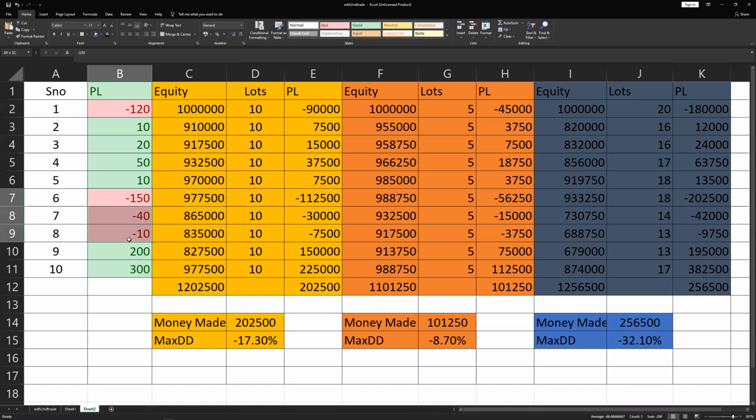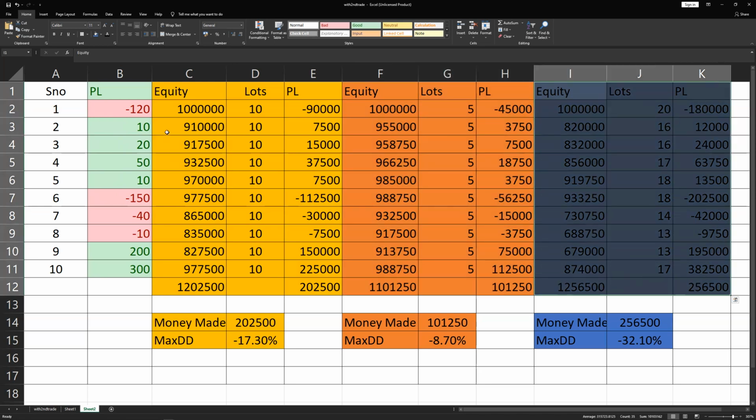So what I've done is I have strategically put the biggest two winners in the end. And I've started it with a loser. This is just one of the sequences I have chosen to make my point here, right? So take an example of trader A, which is in yellow, then trader B, which is let's say in this orange color, and trader C, which is in this blue color.